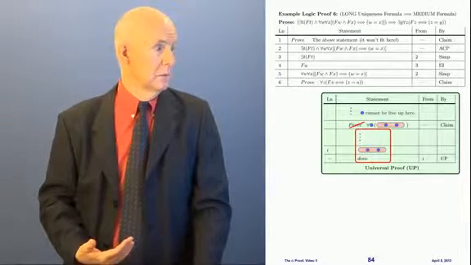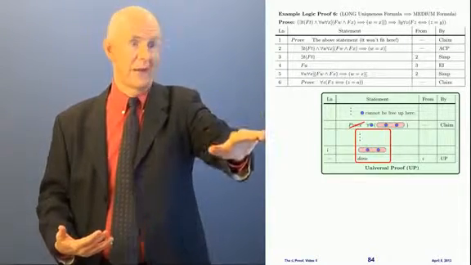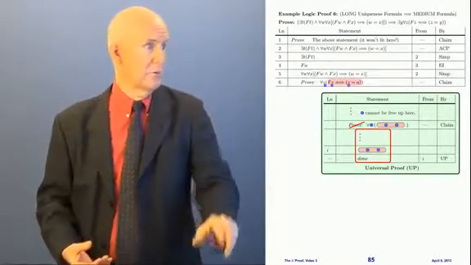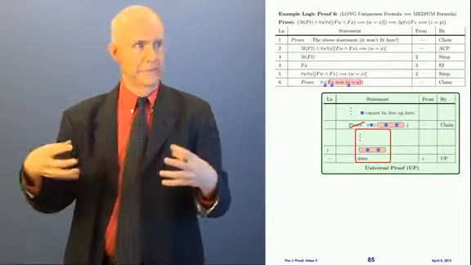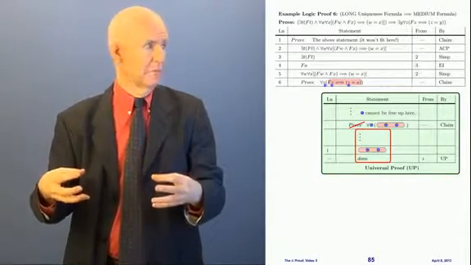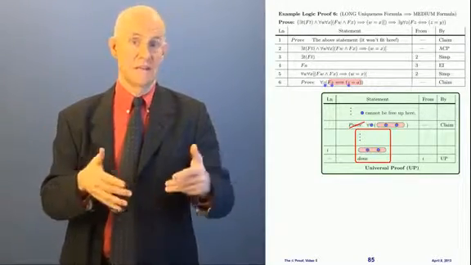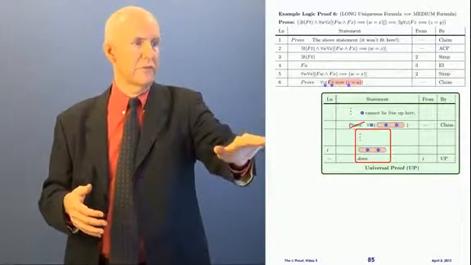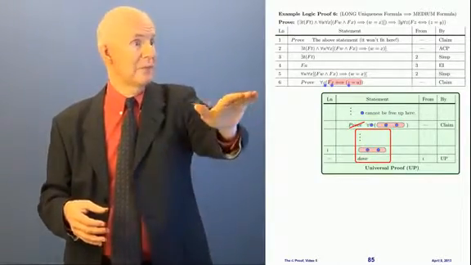All right, now what? In order to prove this, it's a universal statement. I've got to use universal proof to prove a universal statement. So what I'm trying to prove is for all z, and then this pink statement inside. It's still a little bit of a long statement. It's got a whole biconditional in there. Fz, if and only if z equals a. Now, in order to do the universal proof, I have to make sure that the blue variable is not free anywhere up above. And that variable is z.